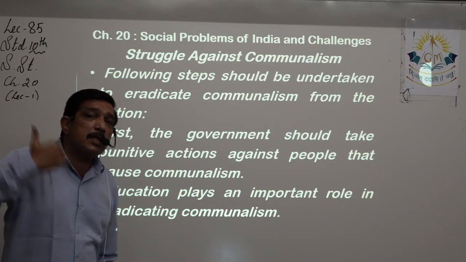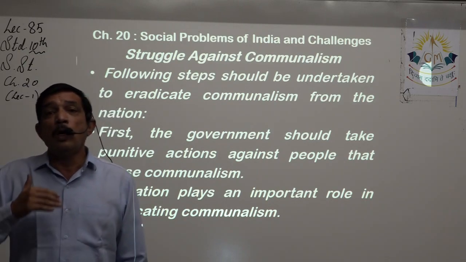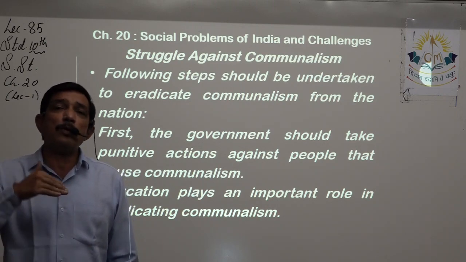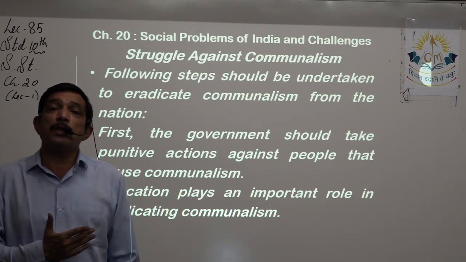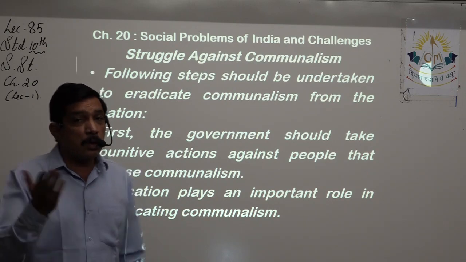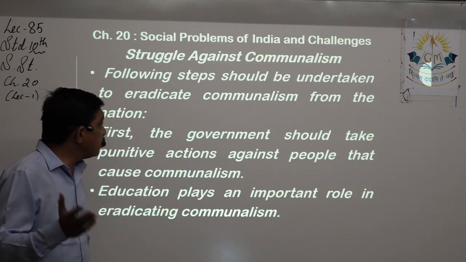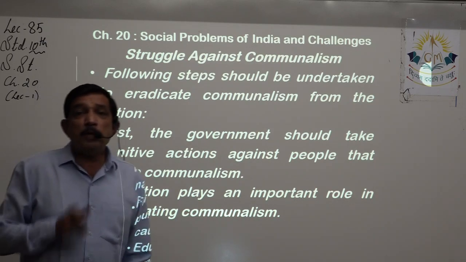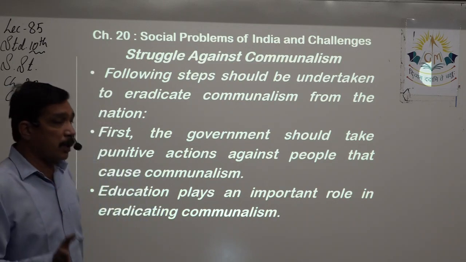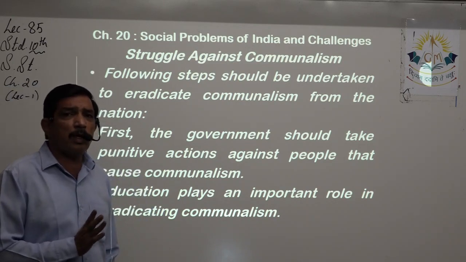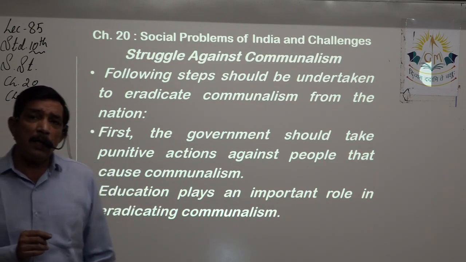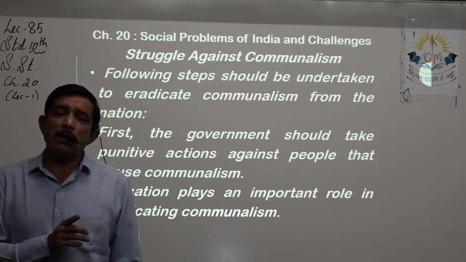Now, struggle against communalism. Communalism is there and we have to accept it. Now comes the way to fight communalism. We don't have to fight people, we have to fight the mindset of the people. We have to change the mindset of the people. So, for the struggle against communalism, the following steps should be undertaken. First, it becomes the duty of the government, right? So the government should take punitive action. That means strict punishment should be given to people that cause communalism. Those people should be identified because they were the ones acting under the name of communalism.